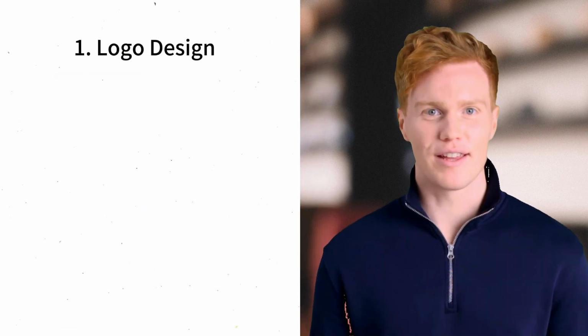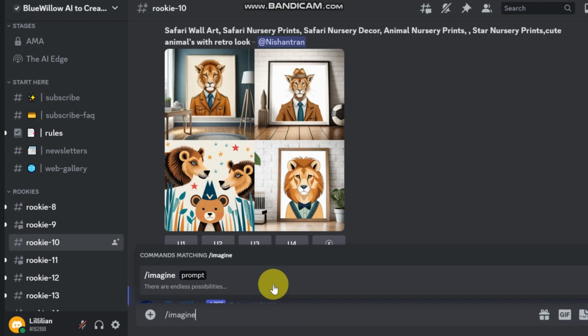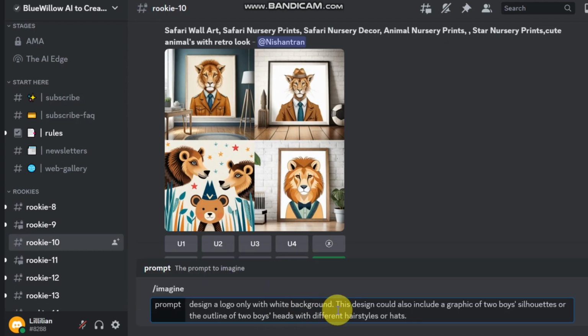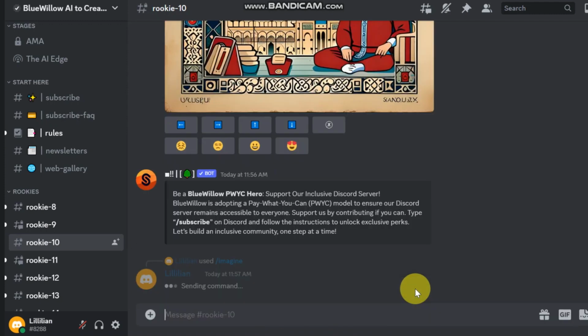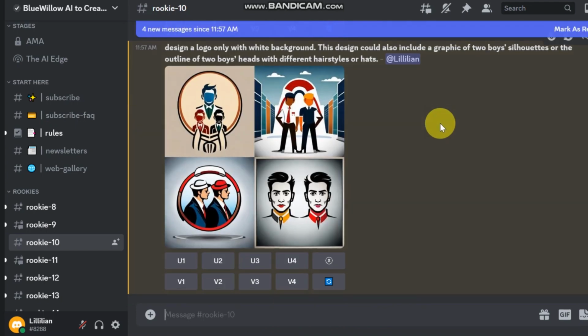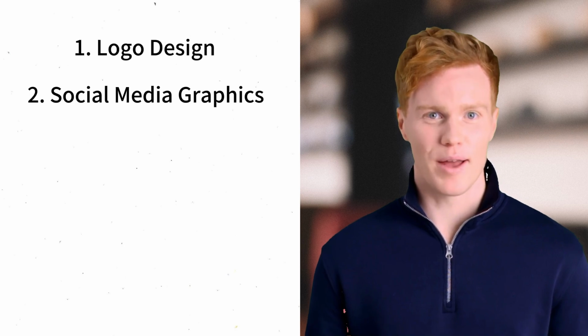All right, folks, now that you've seen Blue Willow in action, let's talk about some other awesome ways you can use this powerful AI generator to boost your creativity and make your projects truly stand out. The possibilities are endless, so let's explore just a few examples. 1. Logo design. Need a new logo for your business or personal brand? Just input a description of your desired logo and watch as Blue Willow generates unique designs for you to choose from.